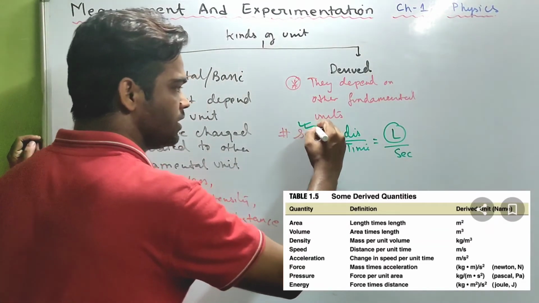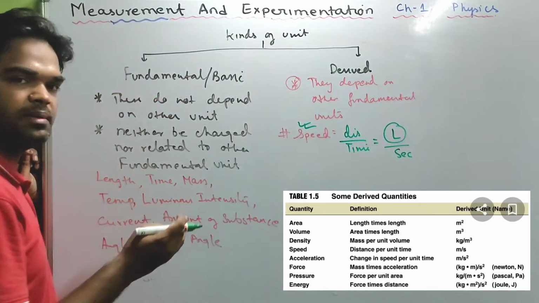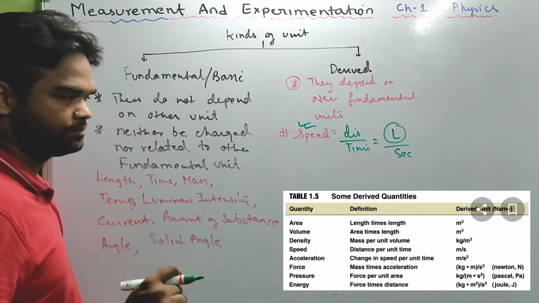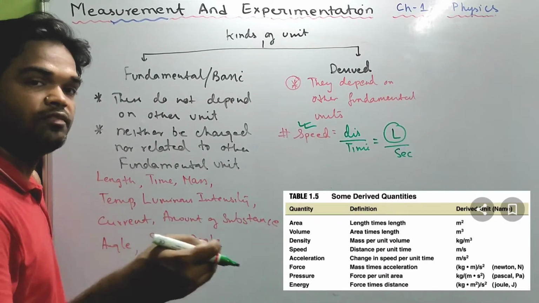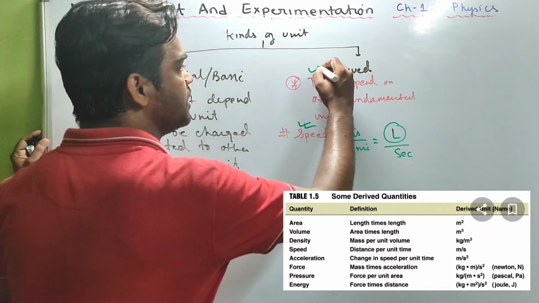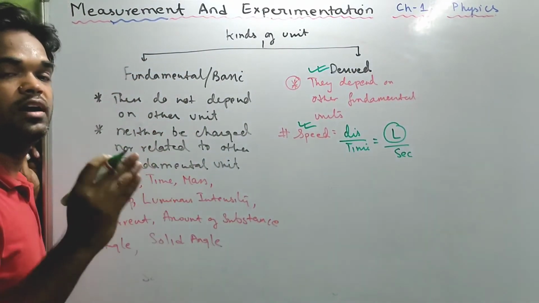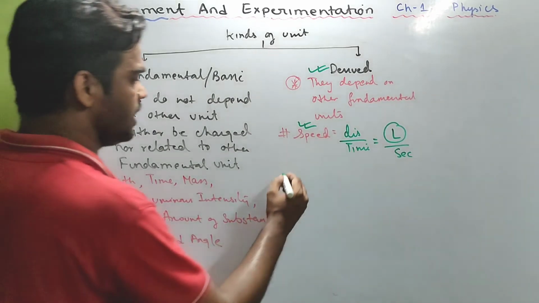So speed is my derived unit, derived from length and time. Area, derived from length. You can say volume, force, pressure. These are all my derived units because they depend on fundamental units. Am I clear?